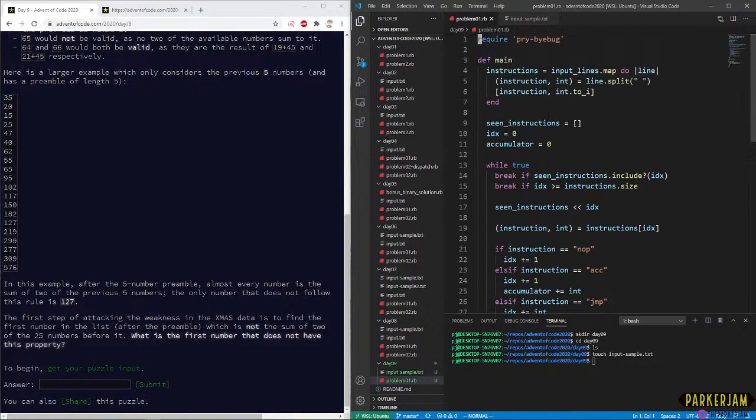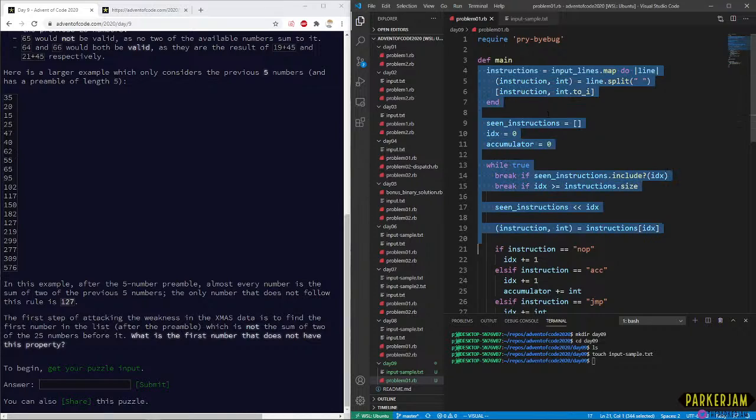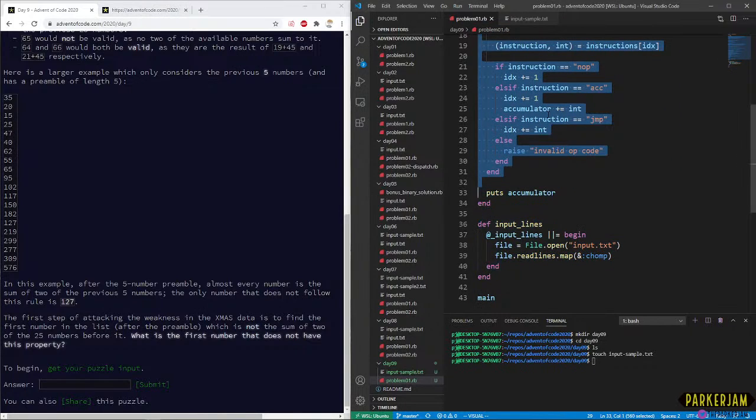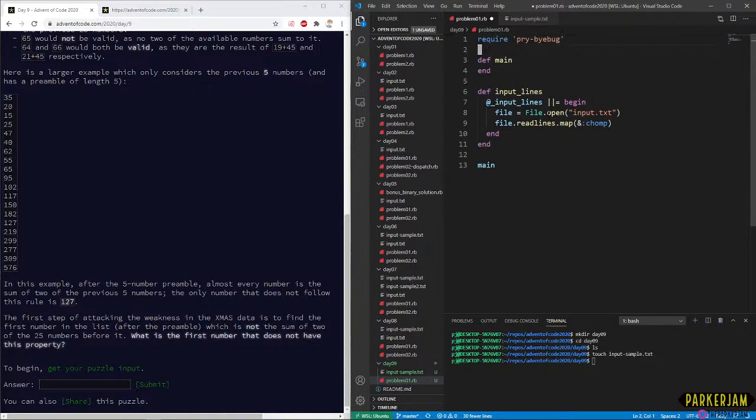Okay, so we're going to get rid of everything except for our input lines, which is a function that we've written many times now, and it just opens a file, reads in the lines as an array, and takes off the newlines, because we never care about those.